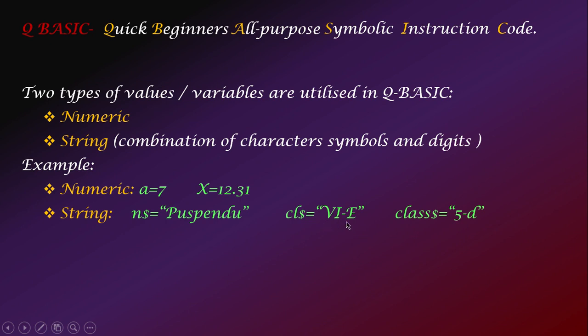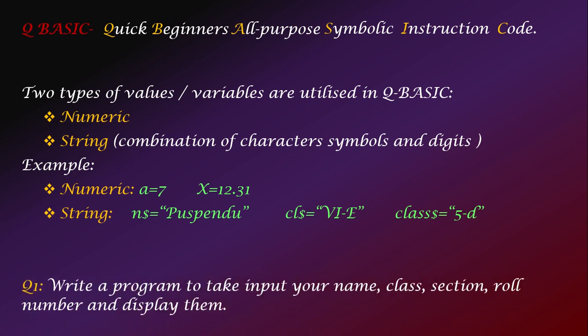See the next example, 6e. So here I have used some symbols, hyphen, and in the next one I am also able to use digits in a string. Okay, so these are the two types of values that we incorporate in QBasic. Now let us take up a program.